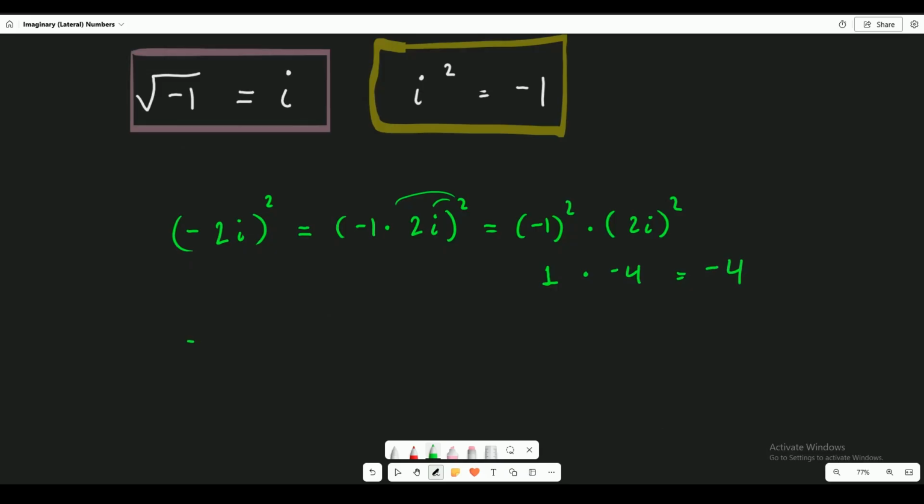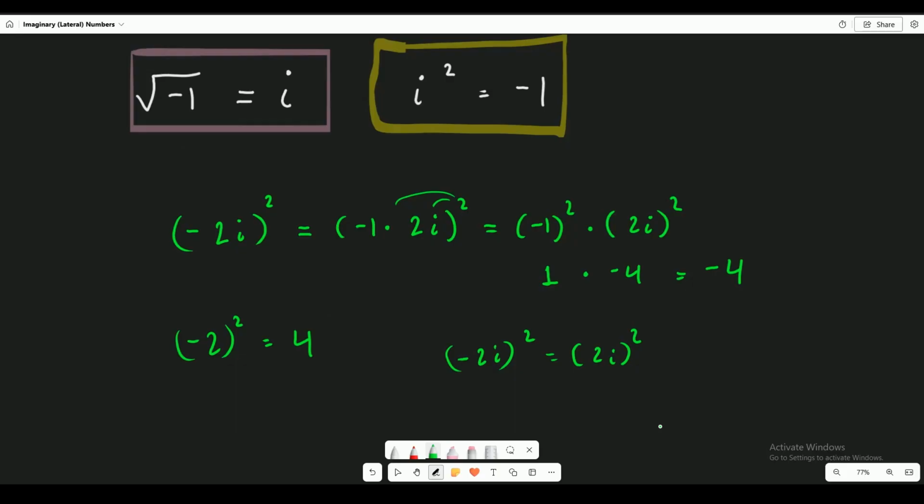Just like we would if I do negative 2 squared, you get 4. It doesn't matter if you put a negative in front of it. It won't change the result with imaginary numbers, right? So that means that negative 2i squared is the same as 2i squared.